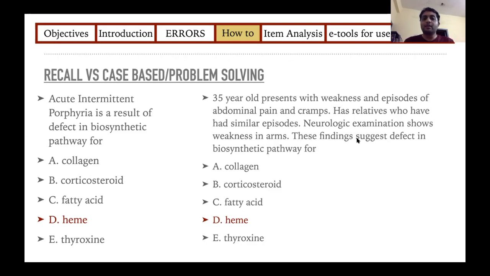We have asked him what the biosynthetic pathway defect is. So first he has to read this question, understand, and apply his knowledge to deduce that the answer is acute intermittent porphyria. Then he uses his knowledge about the topic to answer the question. So the answer may appear the same, but the level of knowledge you're testing is much higher in this clinical question when you compare it with the direct question.